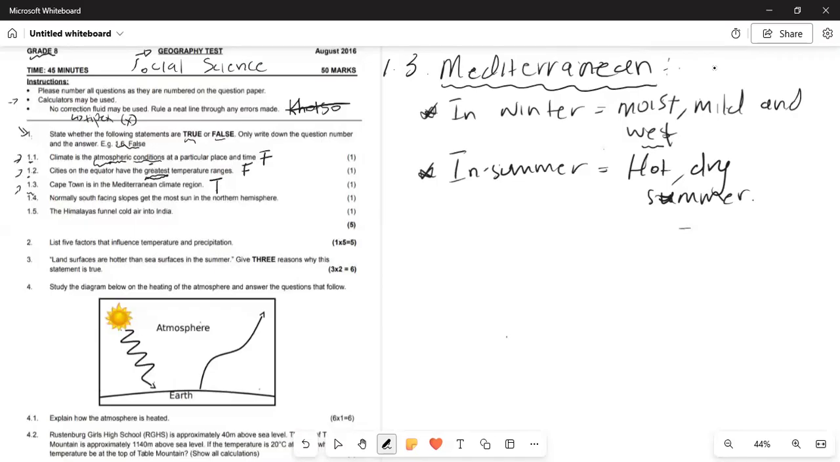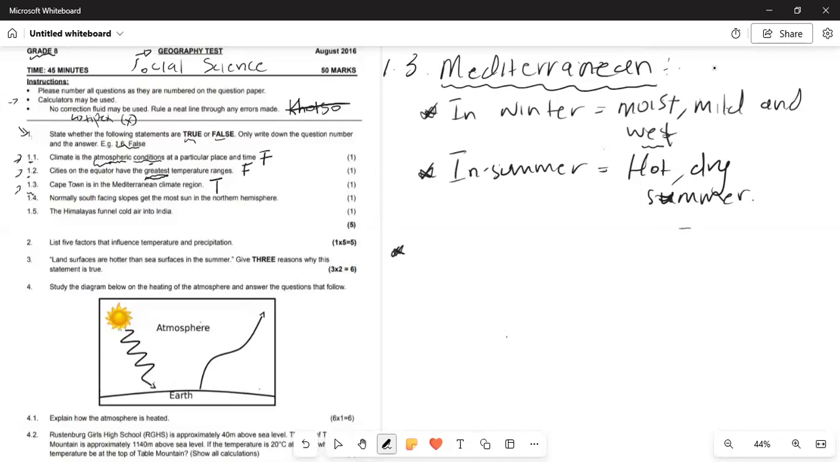Because in Cape Town, in winter, it becomes very wet. So there's a lot of rain and it's very cold, not necessarily snow, but there's more rain and more moisture, meaning it's humid around the area. All right. So this usually happens where? In the Eastern Cape.